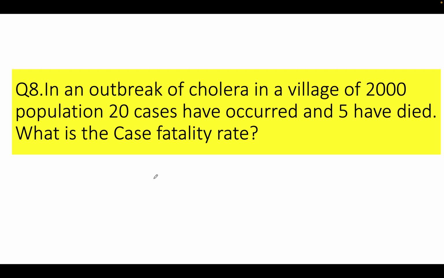Okay, let's go to the next question. Question number 8. Now, this is also the easiest one. In an outbreak of cholera in a village of 2000 population, so we have a population of 2000.